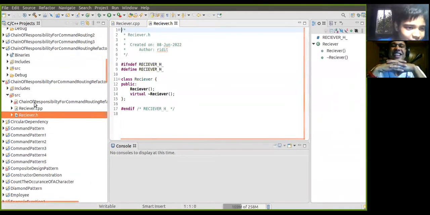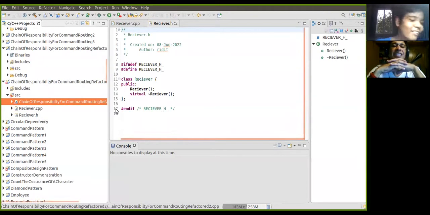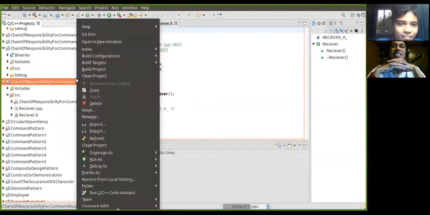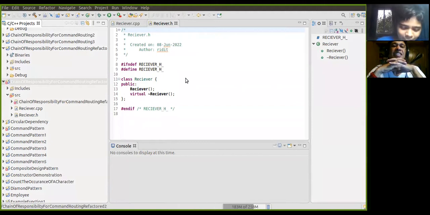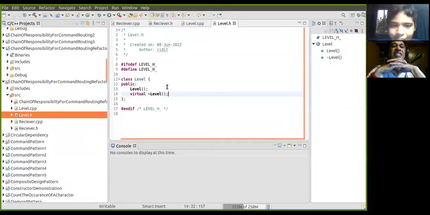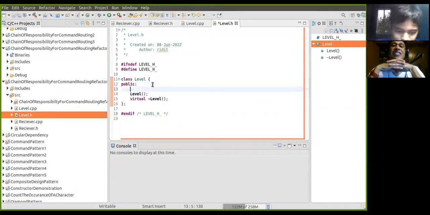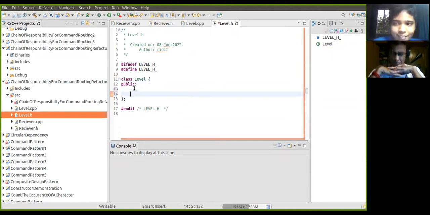Actually, we are going to rename it later. Now let's create the level class first. Inside level, we are going to keep two enum classes.